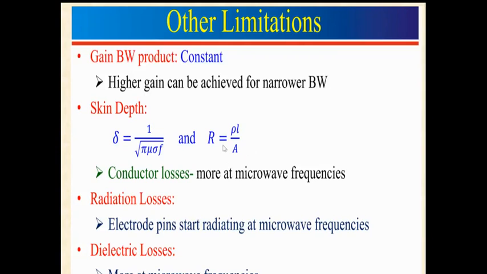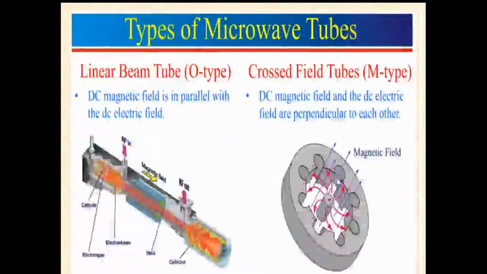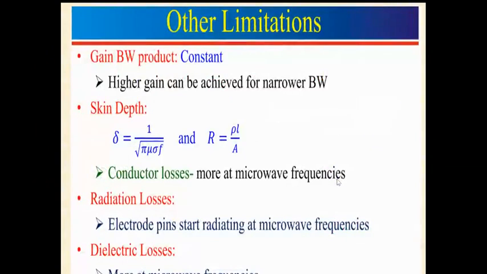Here the effective area has been reduced by skin depth, hence the resistance of that conductor will increase. Because of this increased resistance, there will be more conductor loss at microwave frequency. Next, radiation loss.